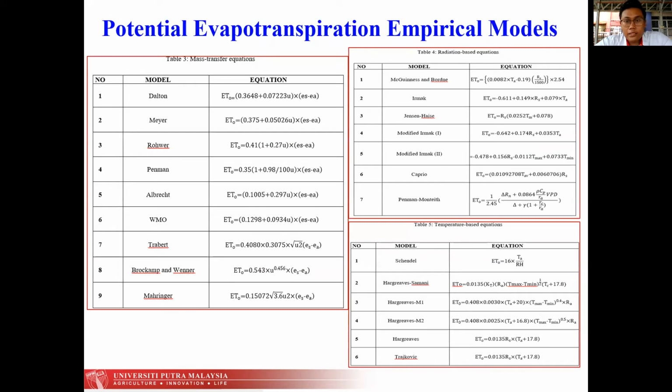Next, these are all the empirical models that I have selected. I have divided these empirical models into three different categories. The first category is mass transfer, next is radiation based, and the third is temperature based. These different categories need different parameters. For example, mass transfer only needs air temperature and wind speed for calculating the equation.